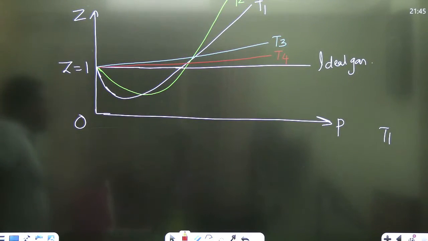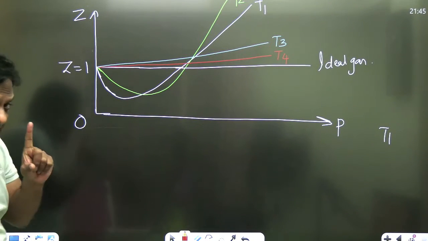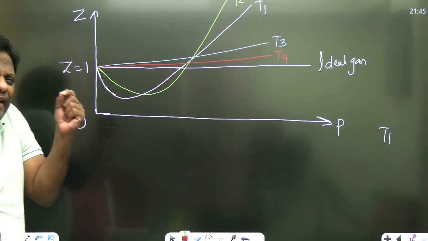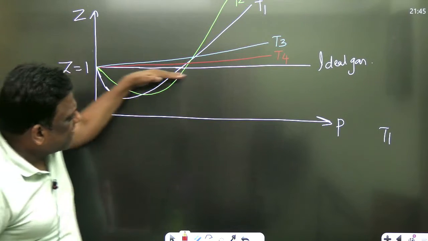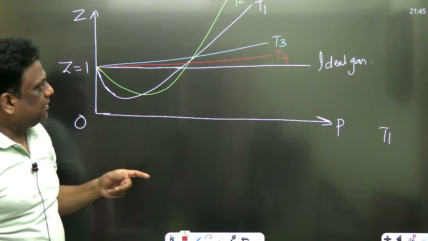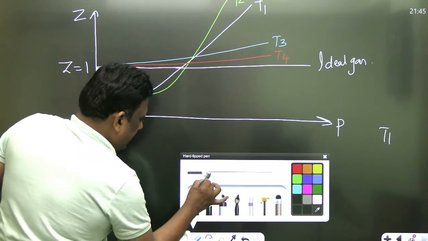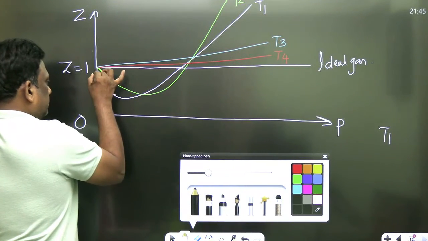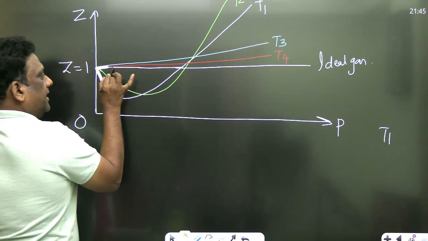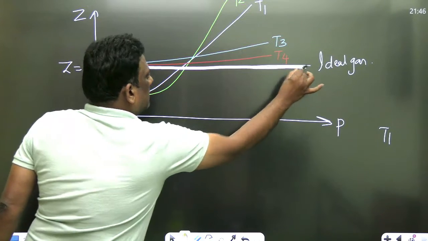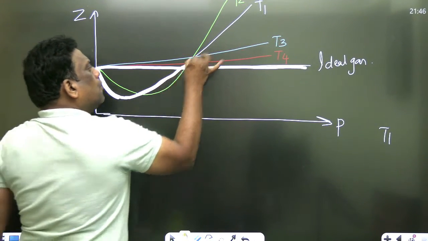Now, the observation here is, what is your observation? Please listen carefully. Which one is deviating more? Observe here. Z equal to 1 means ideal gas. Which one is deviating more? You just see T1. Observe, my dear students, you just see T1 वाला. इधर देखो. So much of deviation from this line, इस line से this much of deviation. देखो Z से. Oh my God, huge deviation.